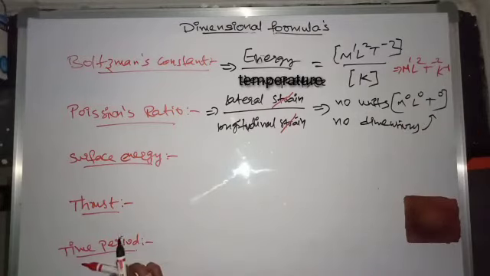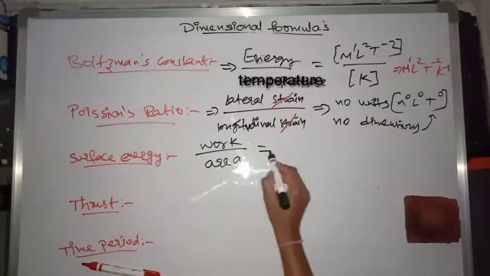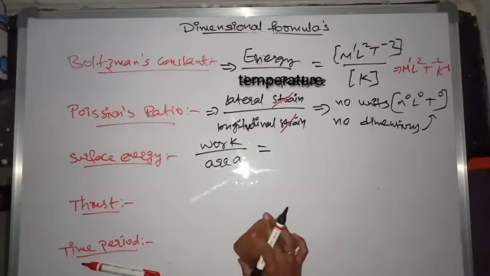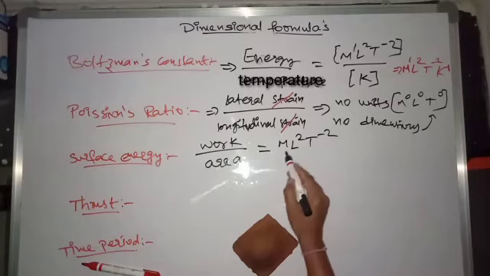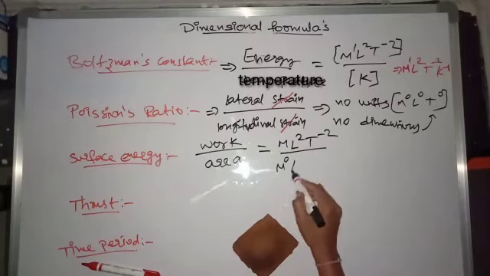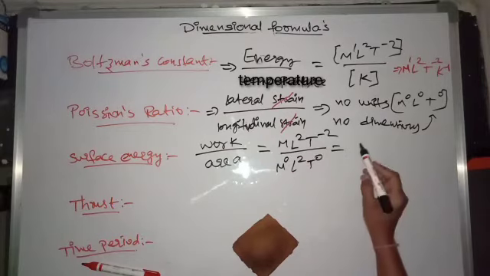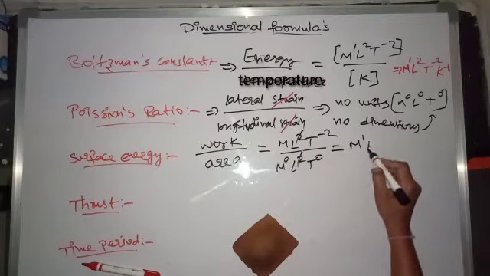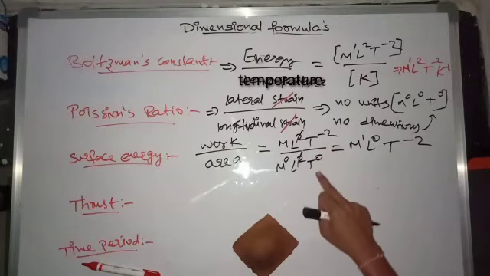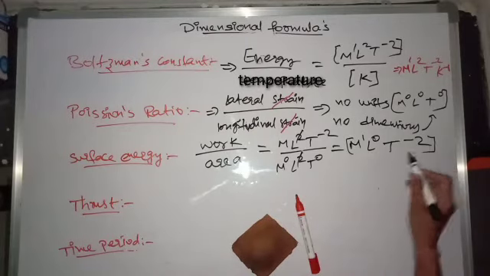Okay, and coming to surface energy. What is surface energy? Work per unit area. And what is the dimension formula for work? We had already derived it: M L2 T power minus 2. And what is area? M naught L2 T power 0. This can be written as M1 L2 L naught T power minus 2. This is the dimension formula for surface energy.